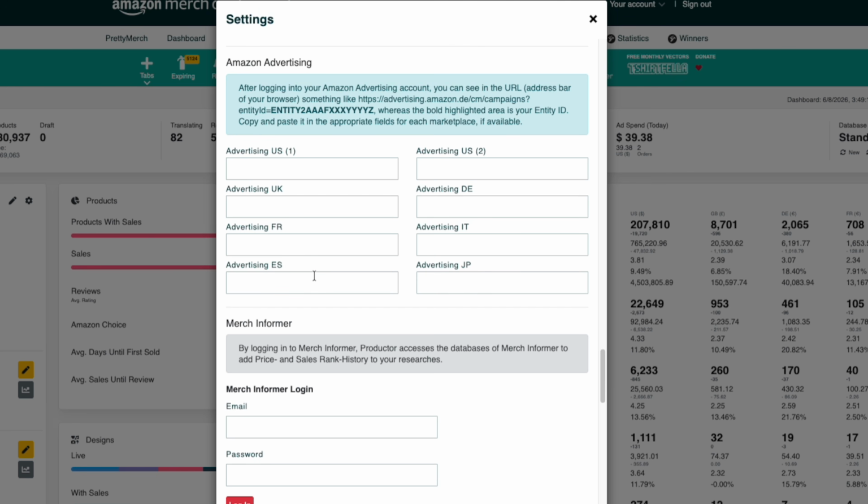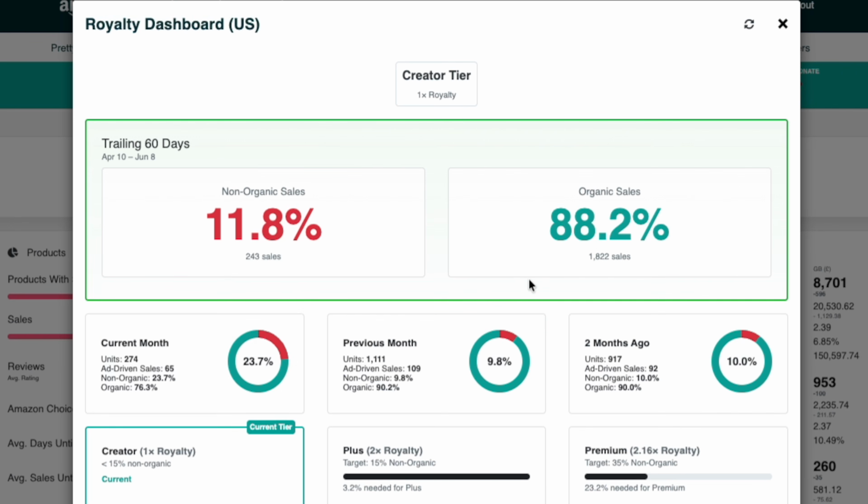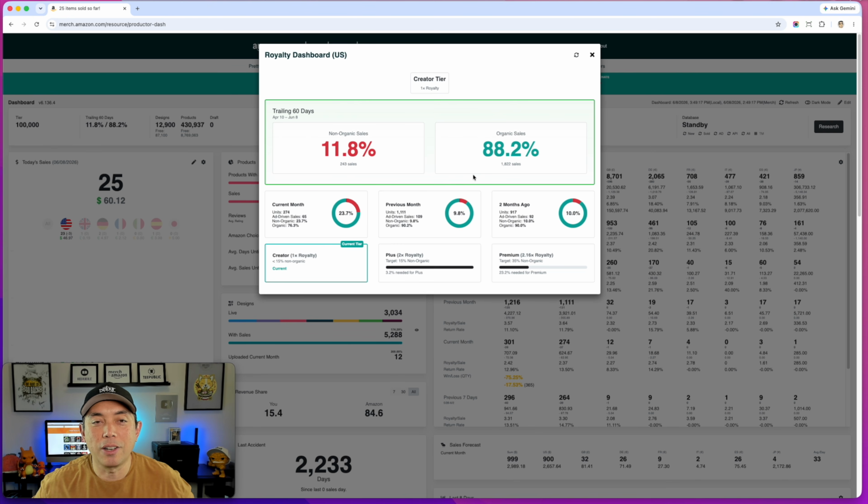Put yours in the advertising US. Mine's blanked out, so you don't have it here, but that's where you would put yours, and just hit save, and then it will pull that in and tell you about that thing that we just saw. So once it's in, then this royalty dashboard should be working. Okay, great. So now you know the progress. I'm making some sales on ads.